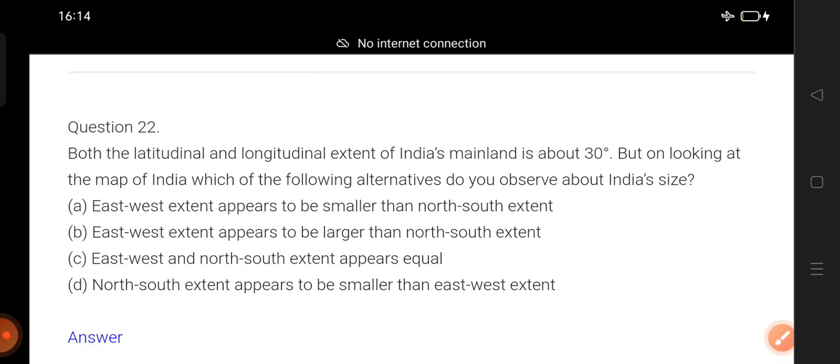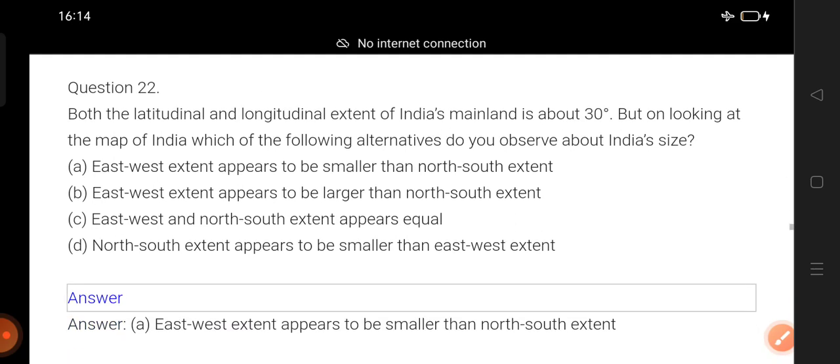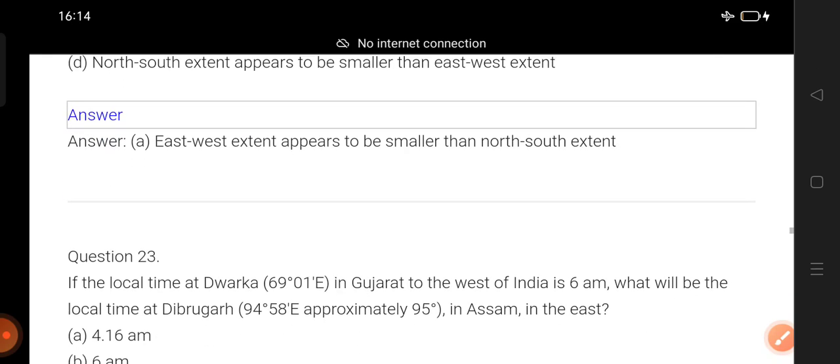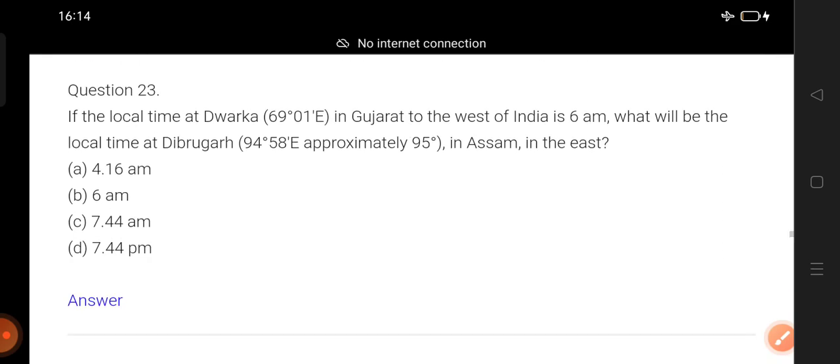You might have got the answer. So counting begin. 1 2 3. Disclose the answer. Okay. फिर भी क्या होता है? East west extent appears to be smaller than north south extent. Okay. Appear, दिखता है वैसा. ठीक है. इसमें कुछ डाउट लगा था आपको, बता दीजिए.